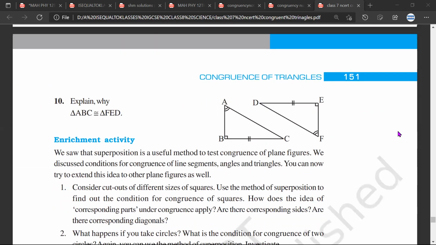Let us take this example, question number 10. Explain why the two triangles are congruent. Okay. Sarthak, you want to try this? Yes, sir.